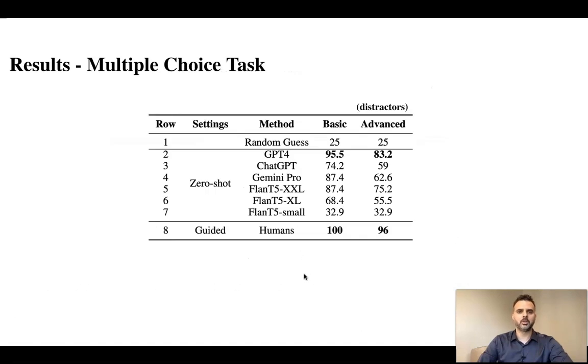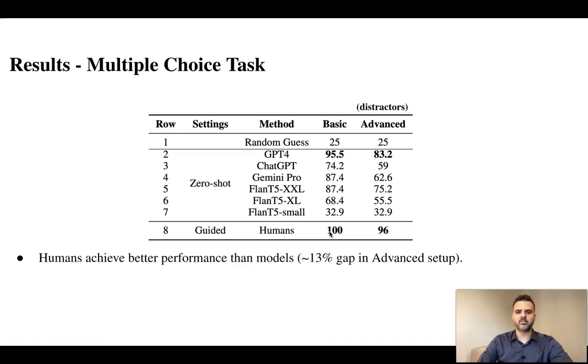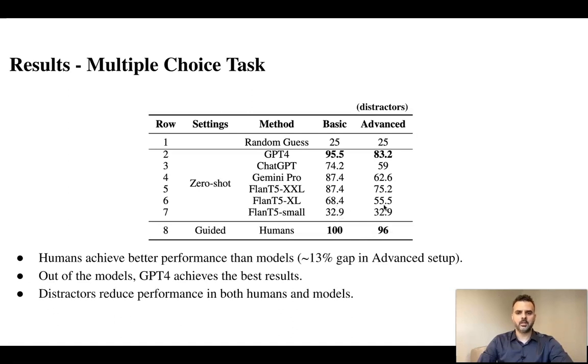Here are the results on the multiple choice task evaluated again on our gold set. We show the results on the basic and the advanced setup, which includes the challenging distractors. As we can see, humans achieve better performance than models, and GPT-4 achieved the best results out of the models. Lastly, the challenging distractors reduce the performance of both models and humans, but this result again is statistically significant for models and not for humans.